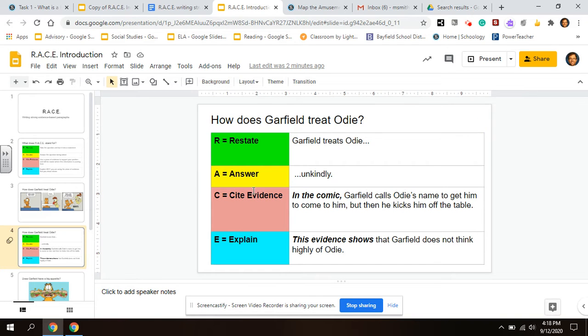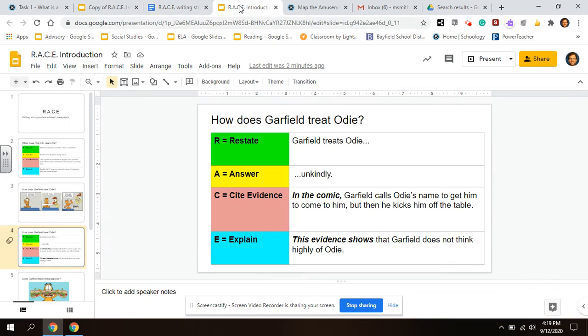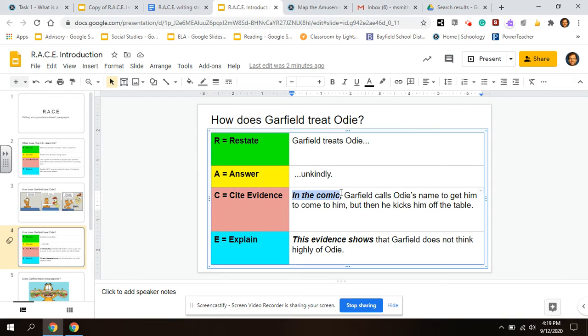Now I need to cite some evidence. So I'm going to go to this handout that I gave you guys, and I'm going to choose this one. For example, in the video, I'm not going to say, for example, you could, but I'm just going to say, in the comic, Garfield calls Odie's name to get him to come, but then he kicks him off the table. Okay, that's a good piece of evidence that definitely shows Garfield treats him unkindly.